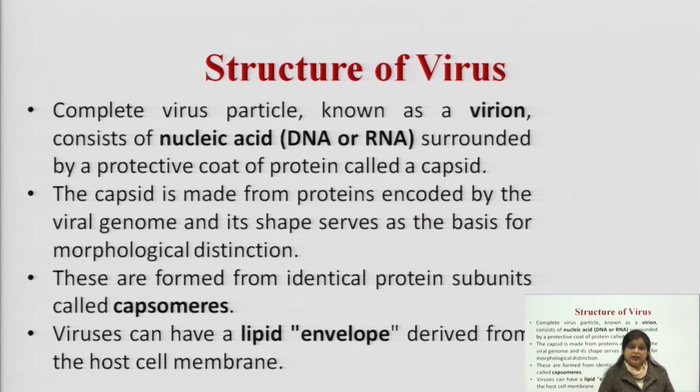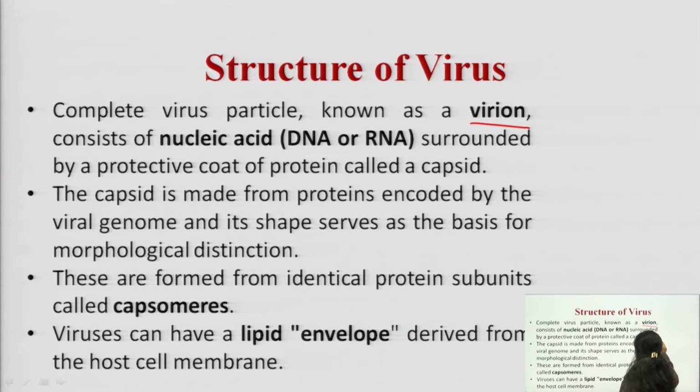Actually, the complete virus particle is known as a virion. The complete structure, the complete virus particle, we call a virion, and it consists of nucleic acids. Now nucleic acids may be DNA or may be RNA. Along with that, they are surrounded by a protective coat of protein called the capsid.